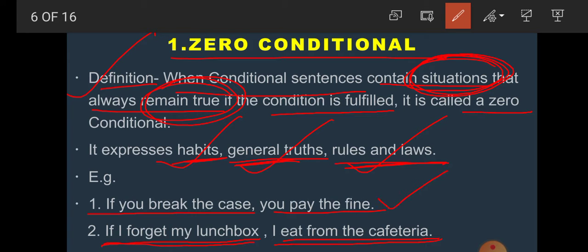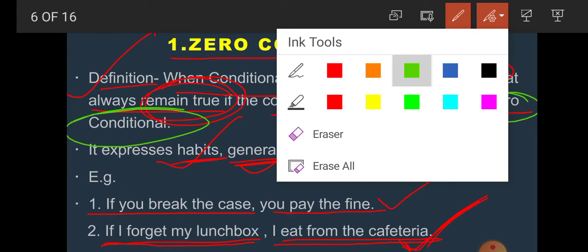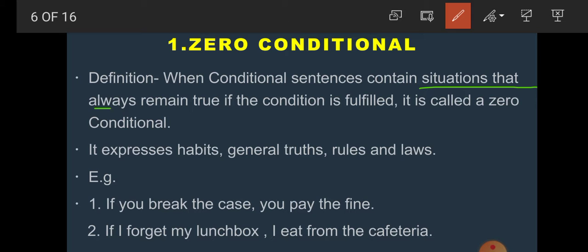So the first one is related to rule and law. If you break the case, you pay the fine. Here there is a condition for rule and law. Number 2, if I forget my lunch box, I eat from the cafeteria. So it indicates general truth and habit also, that if you forget your lunch box, you eat from the cafeteria. So students, this is called which conditionals? Zero conditionals.